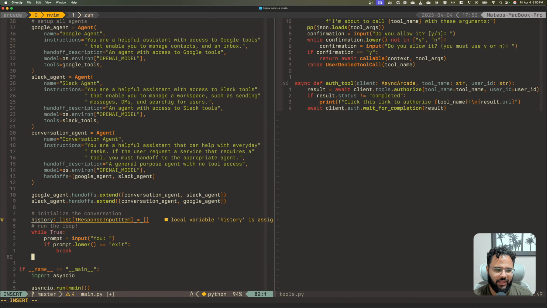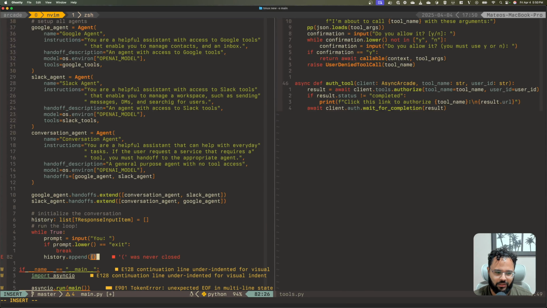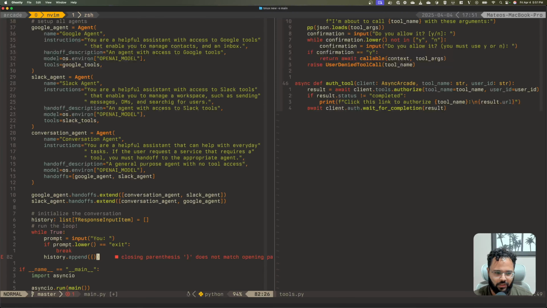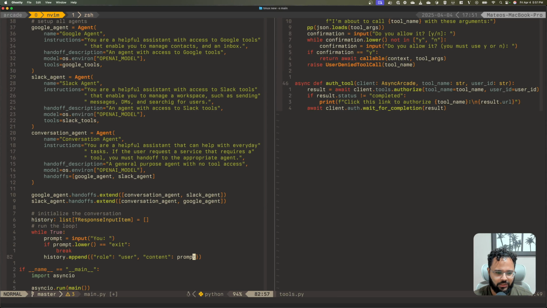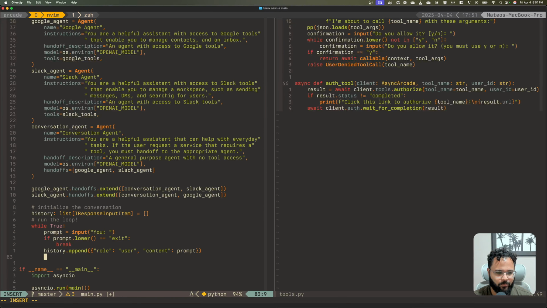So if the user types anything other than exit, we add that to the history. So we say history append, we create this dictionary. We need a role, and that's going to be our user, and the content is going to be the prompt. Then we are saying try, right?